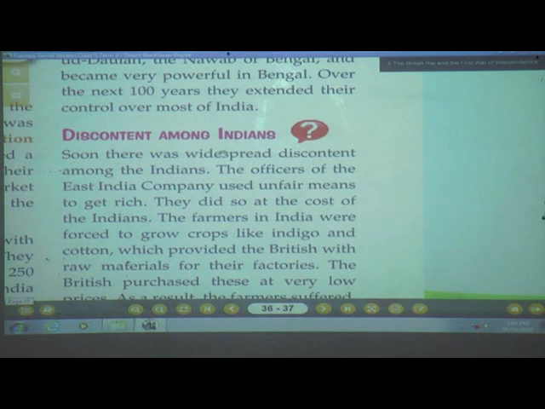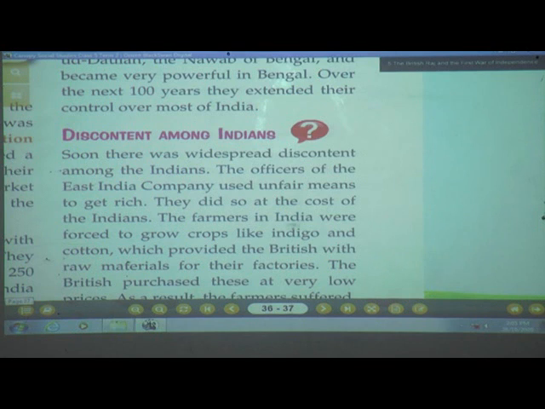Soon there was widespread discontent among the Indians. The officers of the East India Company used unfair means to get rich. They did so at the cost of the Indians.